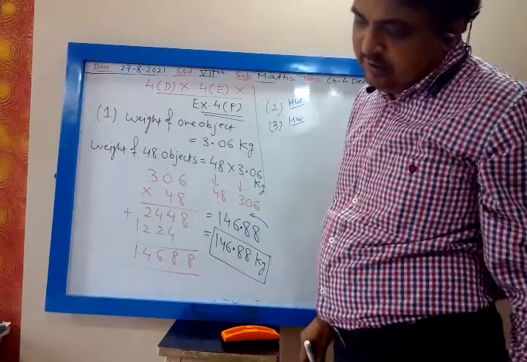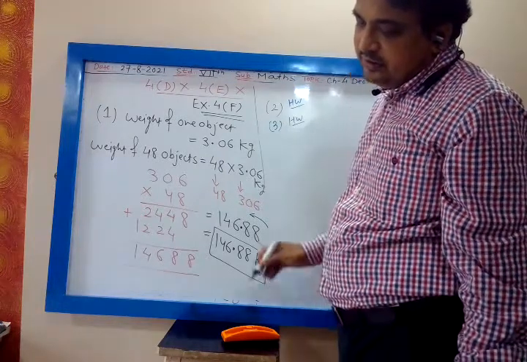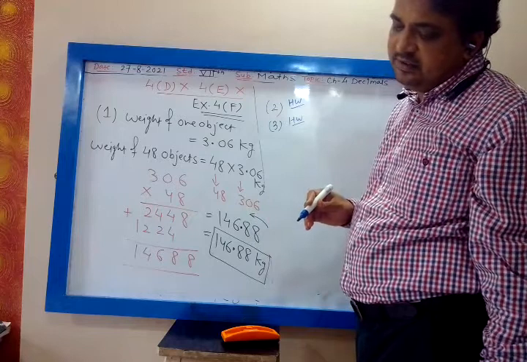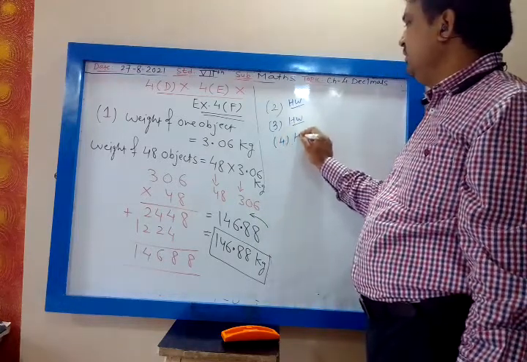Then total weight of 8 identical objects is 51.2 kg. Find the weight of each object. Each object means what will you do? Tell me. Yes? Divide. So fourth is also homework.